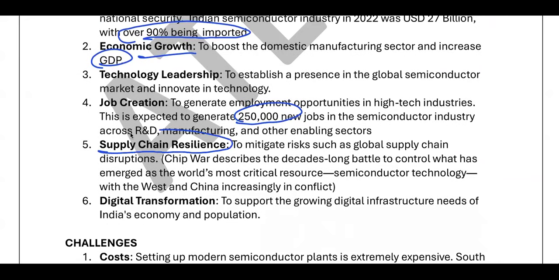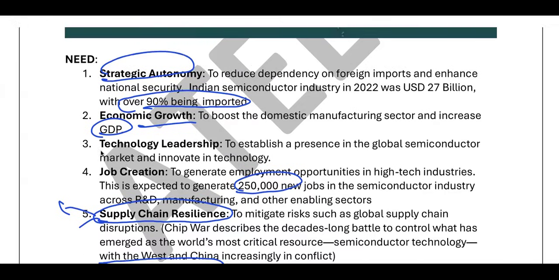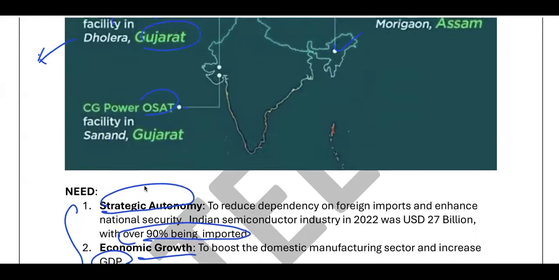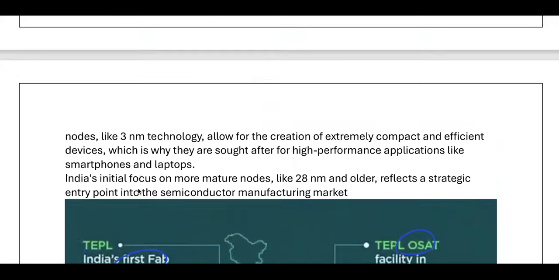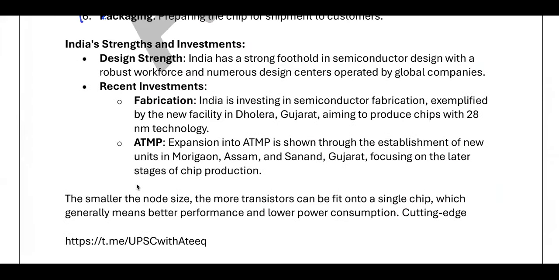So, supply chain resilience, like in cases of the Ukraine war or the Iran and Israel crisis. So there will not be any kind of problems that you will face. Your automobile industry, Digital India, nothing will suffer. There will be resilience of your supply chain, and digital transformation can also be possible. So this is the need for which development of the semiconductor industry is very important. I hope you got what the purpose is, why it is being uploaded.